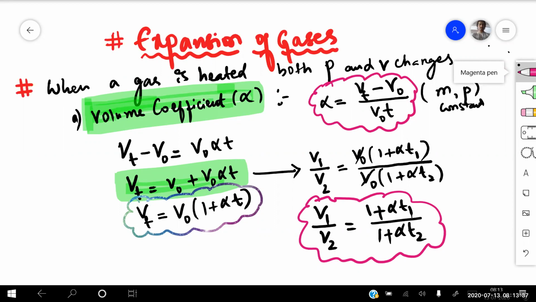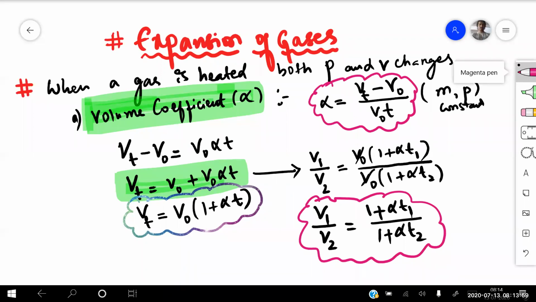Is that point clear? So what is the condition I'm telling you right now? Whenever a gas is being heated, there will be a change both in pressure as well as volume. Both pressure and volume will be changing. Keeping the mass and pressure constant.